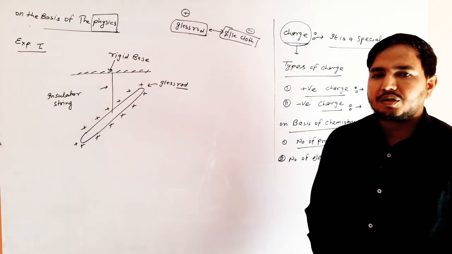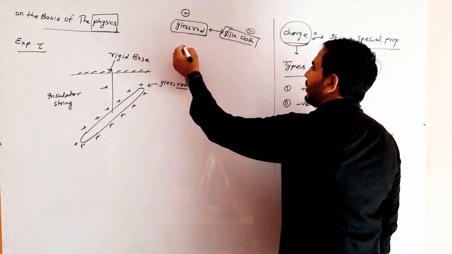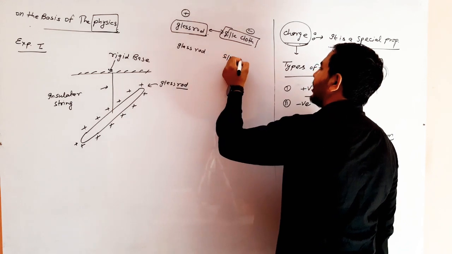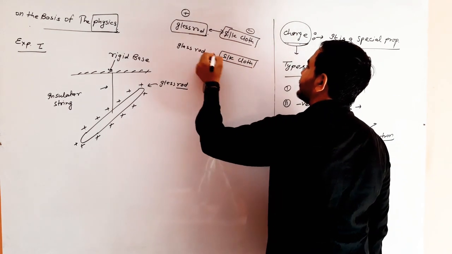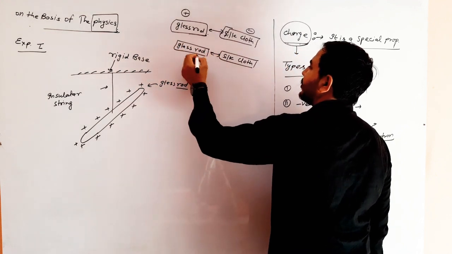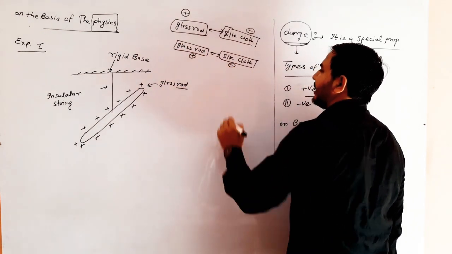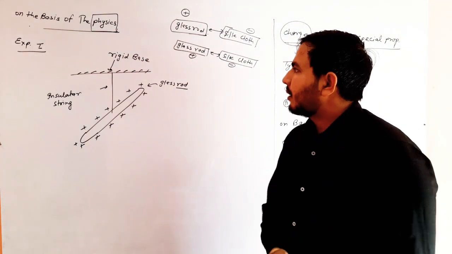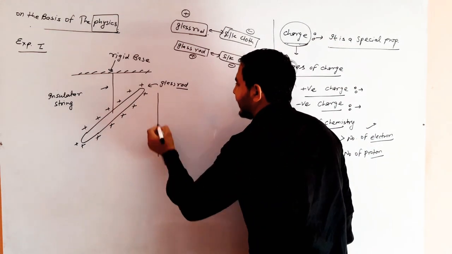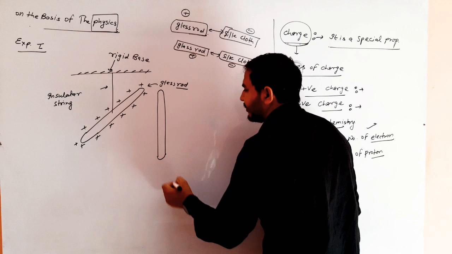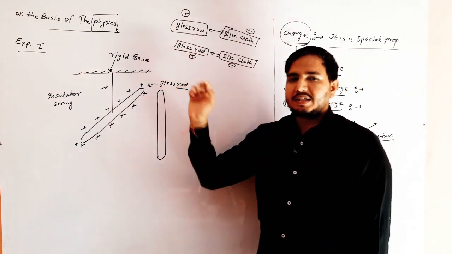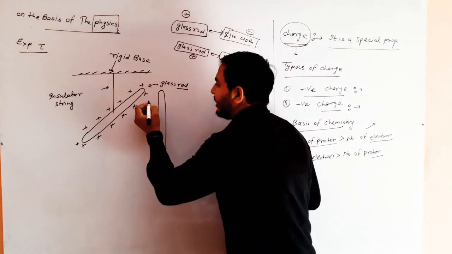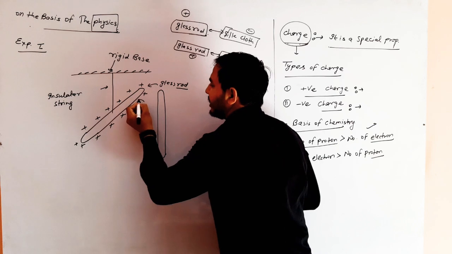Now we take another glass rod and another silk cloth and rub them against each other. Then this one is positive and that one is negative. Then this glass rod, held by an insulator stand, is brought near the freely hanging glass rod.